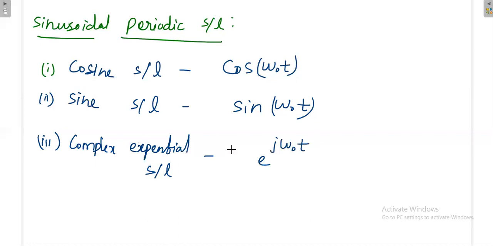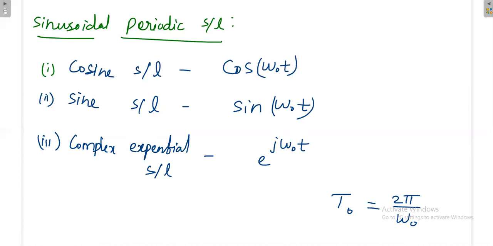All these signals are periodic with the fundamental frequency omega naught. Then what is the fundamental period of these signals? In all of them, the fundamental period t naught is equal to 2 pi by omega naught.